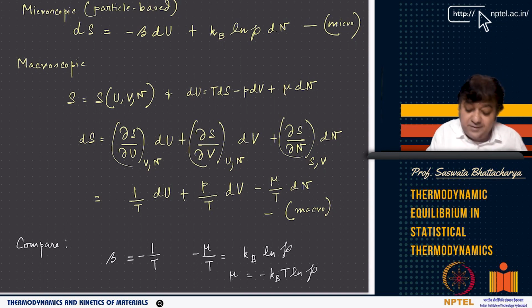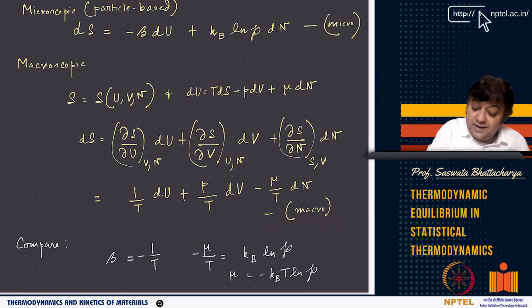Macroscopically you know that dS equals 1 by T dU. We have done this several times, and you can also derive it from the combined statement of the first and second laws. You will see that del U del S is T, del S del U is 1 by T, del S del V is P by T, and del S del N is minus mu by T. That comes from the macroscopic, phenomenological thermodynamic description.